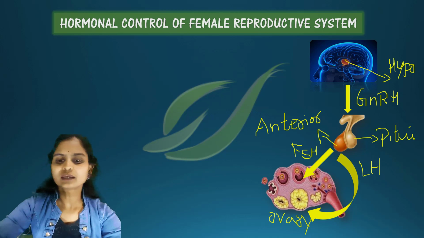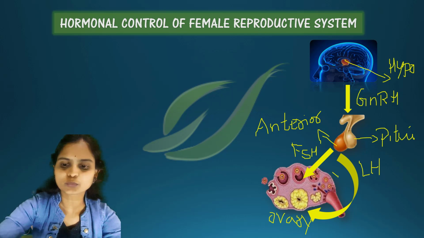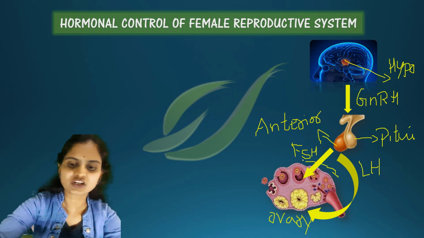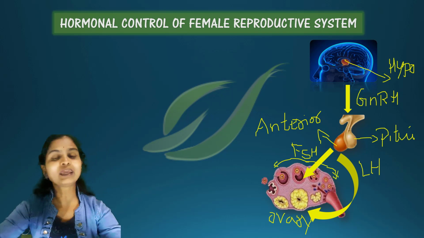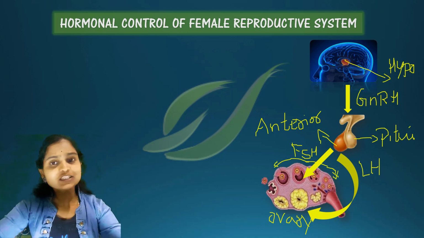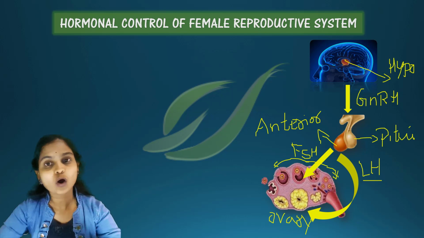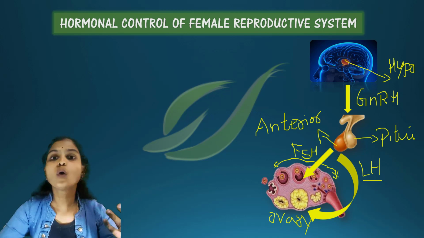Next, this diagram shows how the primordial follicles give rise to primary, primary to secondary, and secondary to tertiary. Till here we can see how the follicles have developed. Then next we have LH, luteinizing hormone. This hormone is responsible for ovulation.